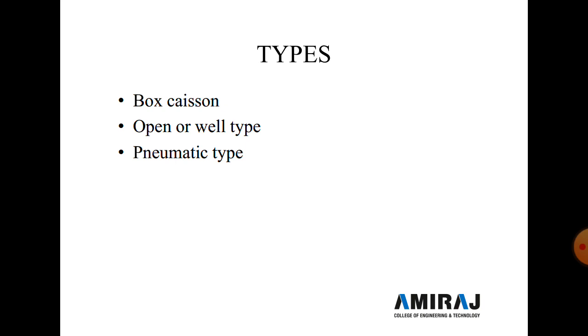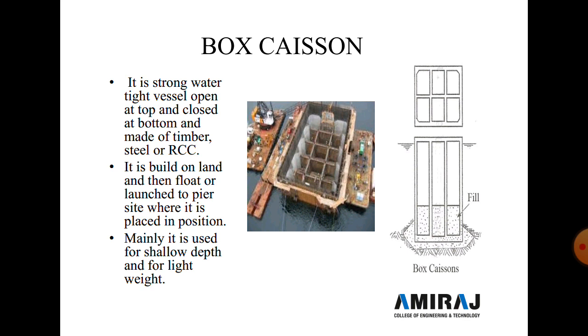Here the types of the caisson are given. There are three main types: first is the box caisson, second is the open or well type caisson, and third is the pneumatic caisson. The box caisson is open at the top and closed at the bottom. The open or well type caisson is open at the top and bottom, both sides. The pneumatic caisson is closed at the top and open at the bottom. Clear? So there are three types of the caisson, and one by one we discuss.